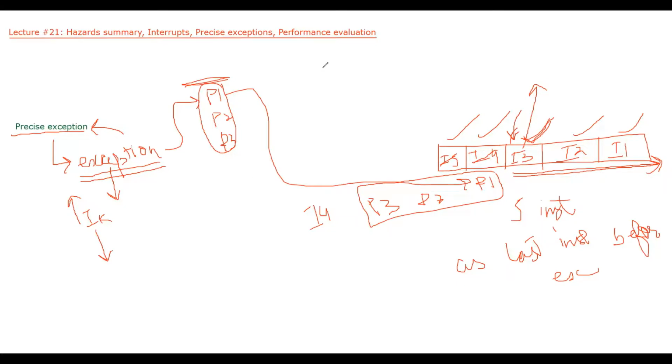One, all instructions after IK should complete after the exception handler. And two, all instructions before IK should complete before the exception handler.